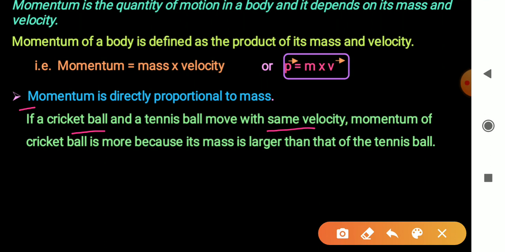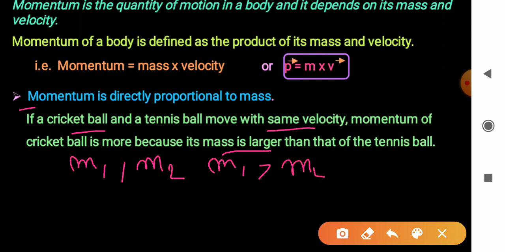Consider the velocity of these two balls to be the same. Mass of the cricket ball is m1 and mass of the tennis ball is m2. Here m1 is greater than m2. These two balls are moving with the same velocity.